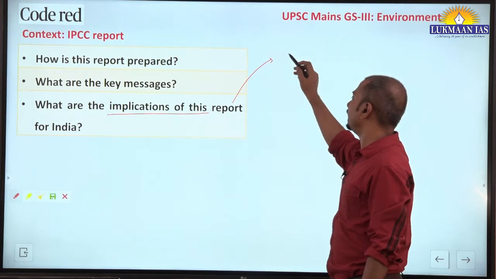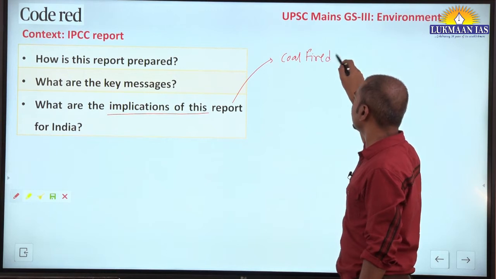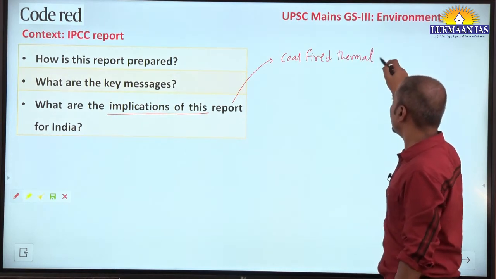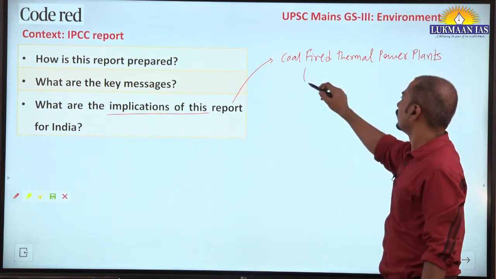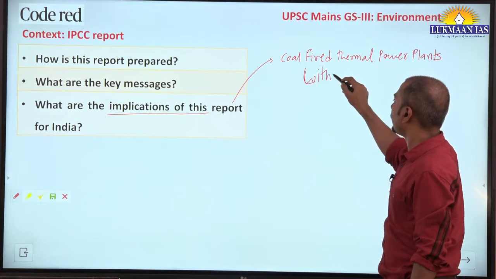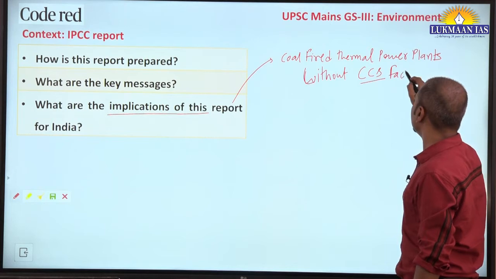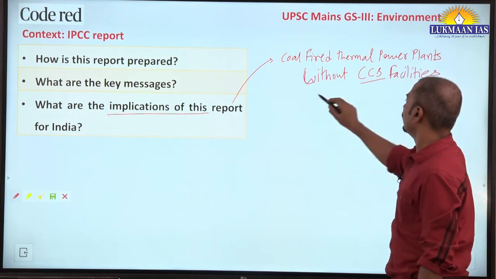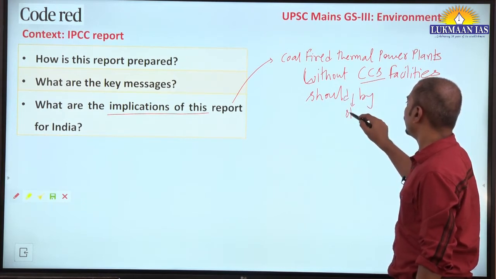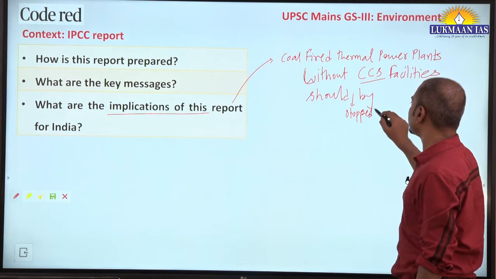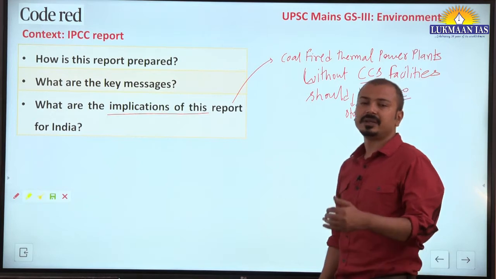The major one is that all coal-fired thermal power plants without carbon capture and storage facilities should be shuttered or stopped by 2030. Now this is very difficult for India.